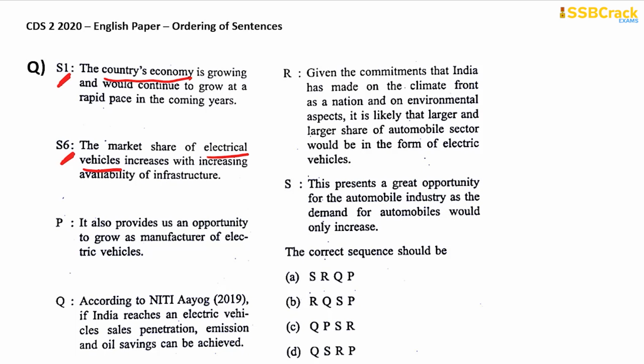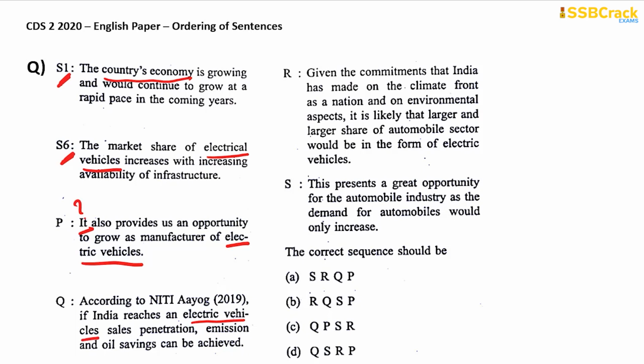It also provides us an opportunity to grow as manufacturer of electric vehicles. Now what is this it referring to? Now we are going to underline the indicators as well. What are indicators? They are going to tell us or indicate to the previous or the following sentences. According to Niti Aayog, if India reaches an electric vehicle sales penetration, emission and oil savings can be achieved. Again, electrical vehicles are talked of.